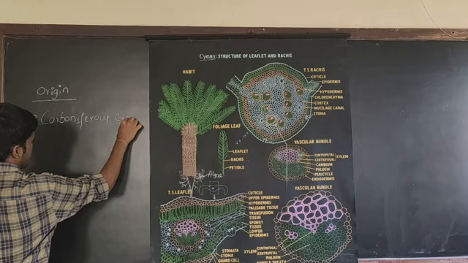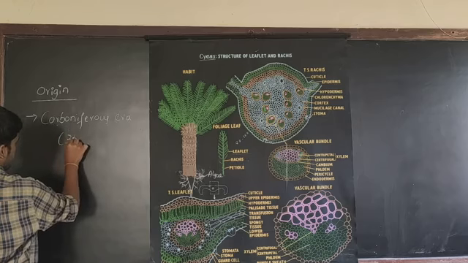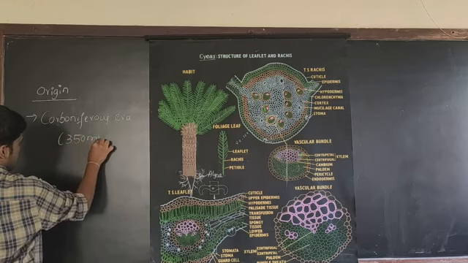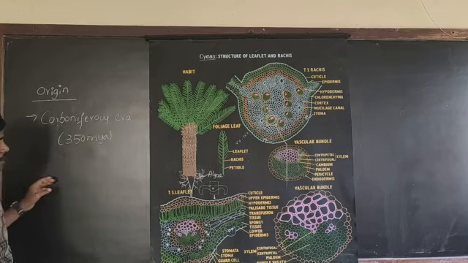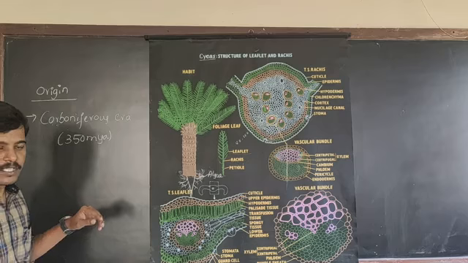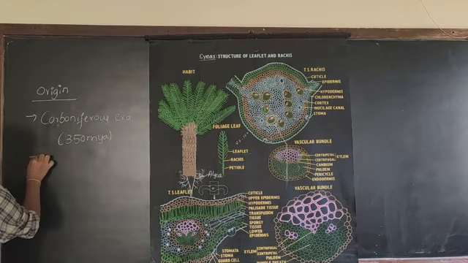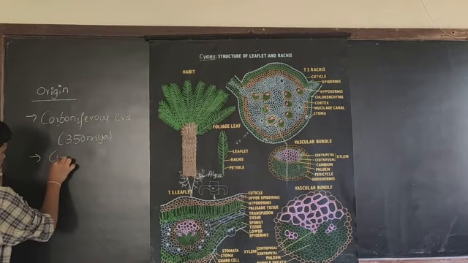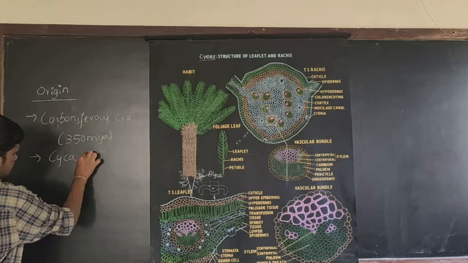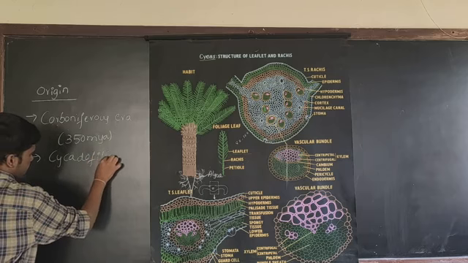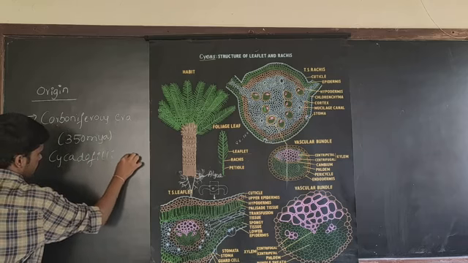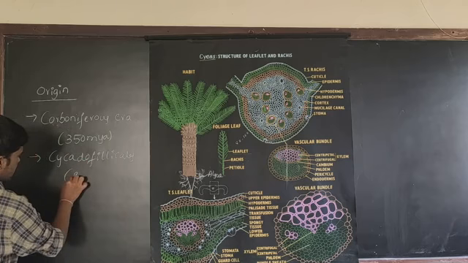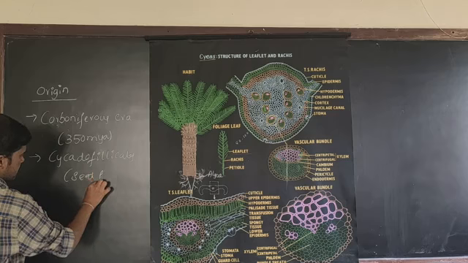Carboniferous era, that is 350 million years ago. The cycas plant originated on the earth, and this is said to be originated from Cycadophilicales, which are commonly known as seed ferns.